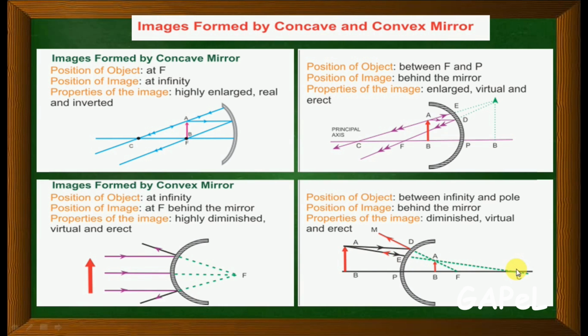So when the incident ray passes through the center of curvature, it has to reflect back. म्हणून this is a red sign, see, red arrow, it has reflected back. And एक point असा A, when it is parallel to the principal axis, it will diverge because it is a convex mirror. But if you draw the virtual rays, it will pass through focus. So these 2 points you should be very clear with it.